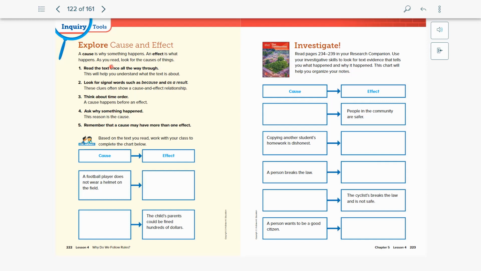And so let's go ahead and try to complete these annotated notes using the information that we saw on our previous page. So let's use our guided notes here. We have cause and effect. So we know that we're going to be looking at these two. And so we see a football player does not wear a helmet on the field, and that's in the cause category. What do you think is going to be the effect of a football player not wearing a helmet on the field? And so you can go ahead and write what you think might happen.